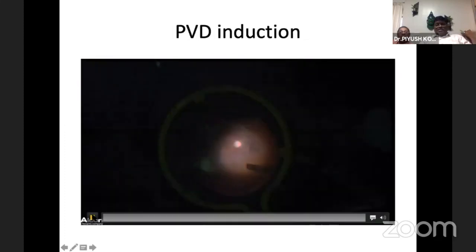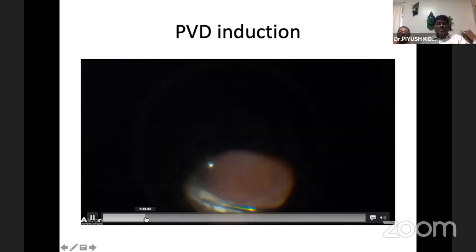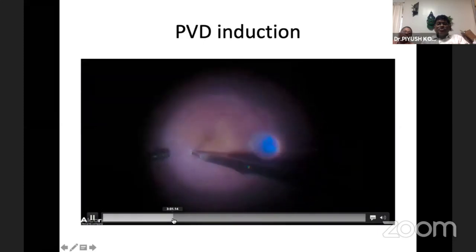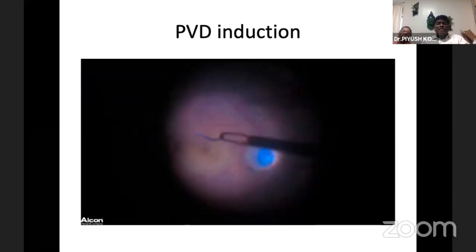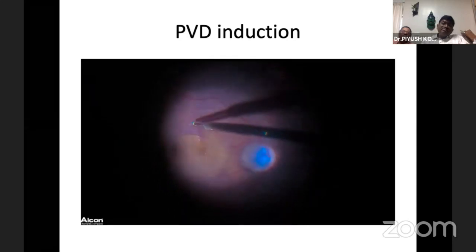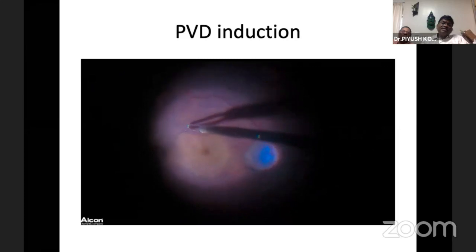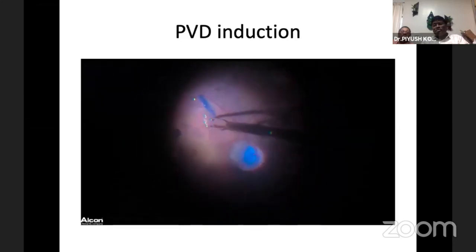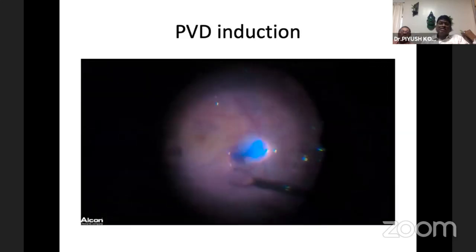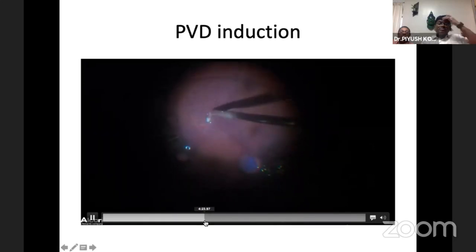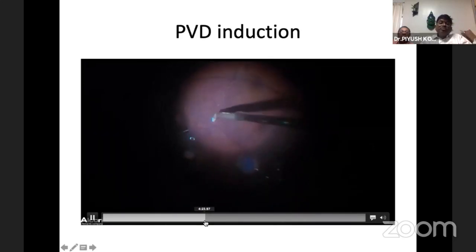So this is another case of PVD induction. Usually after the vitrectomy, when we stain, there will be a thin film of vitreous, which is usually not seen. So after injecting the PFCL, we are staining the ILM under the PFCL. The advantage of staining the ILM under the PFCL is that it doesn't require any contact time: just inject, stain, and then peel it. Once we peel this, the ILM usually also comes off along with it. If not, the posterior hyaloid comes off.